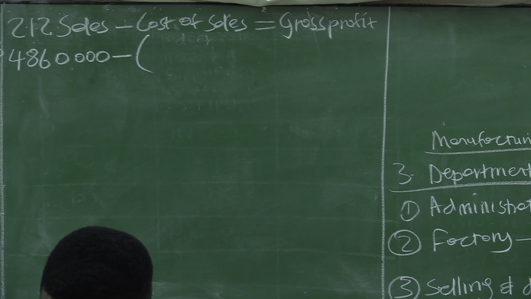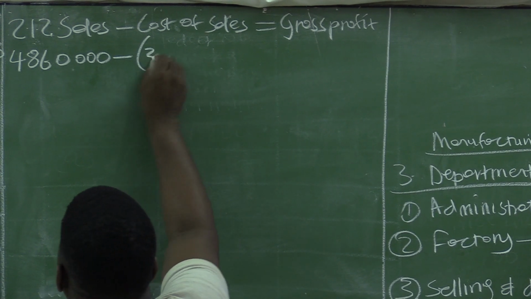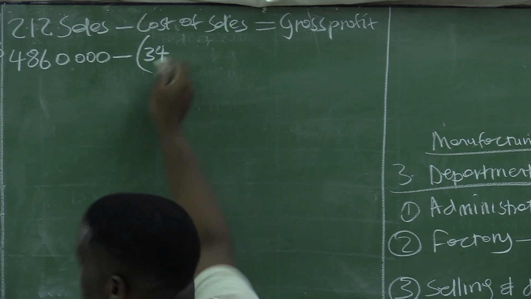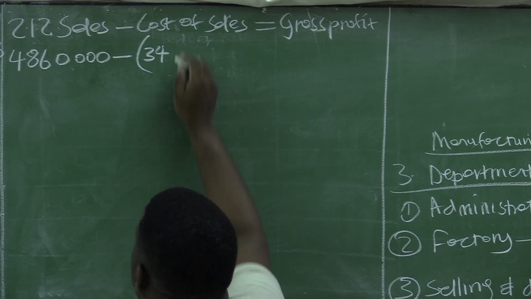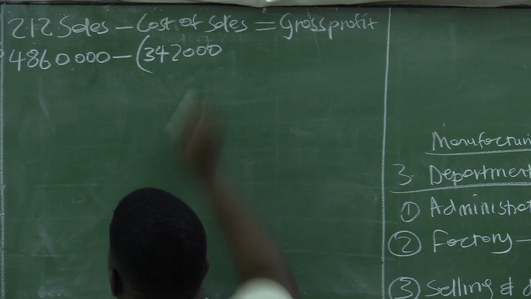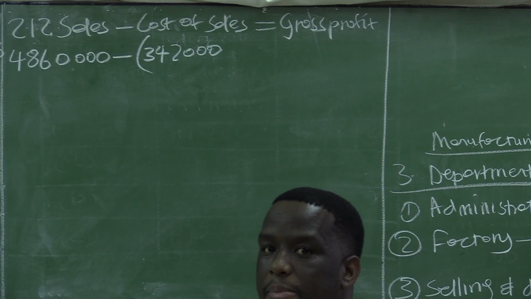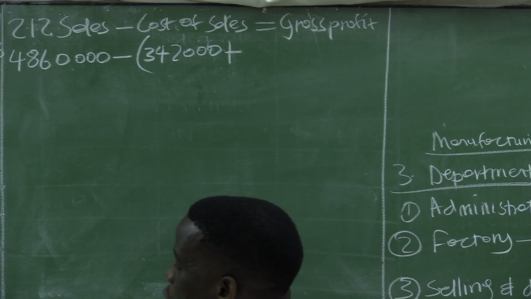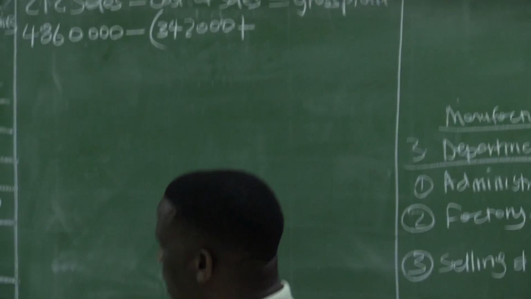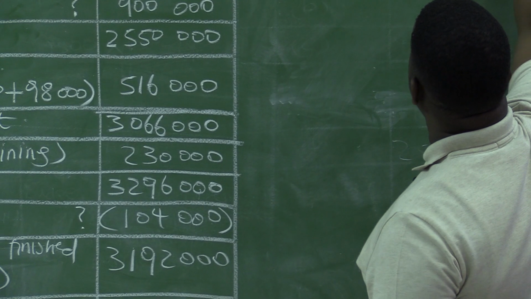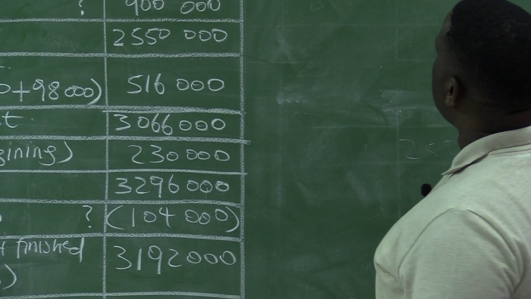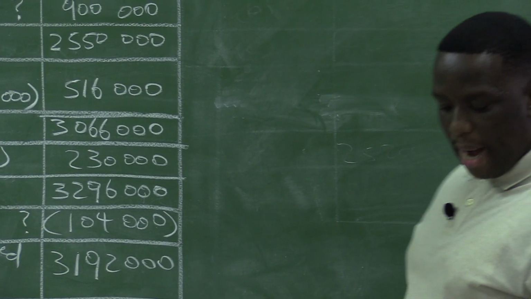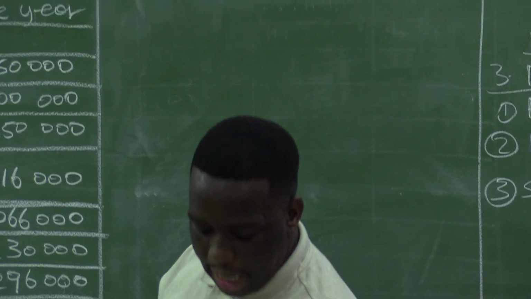We have our finished goods stock at the beginning. The cost of the stock that was ready to be sold at the beginning of the year was 342,000. This is the stock available for sale at the beginning of the year, plus the stock that we produced and finished in the current year, which is 3,192,000, right? Minus the stock that is left at the end.